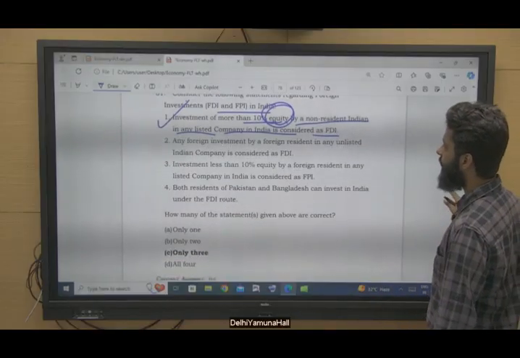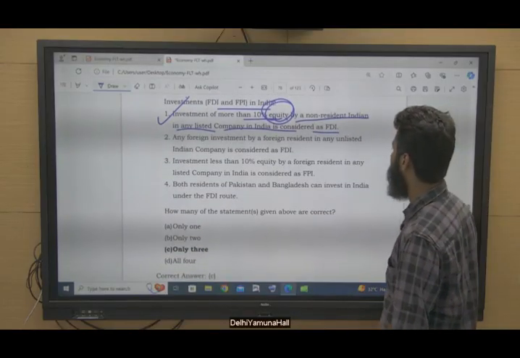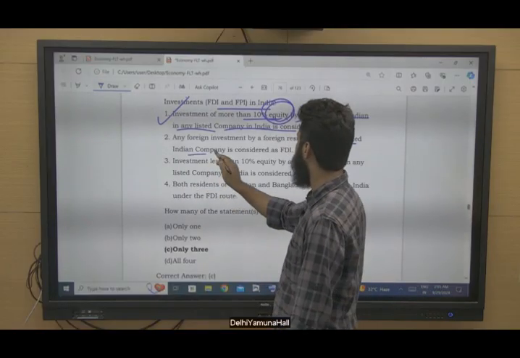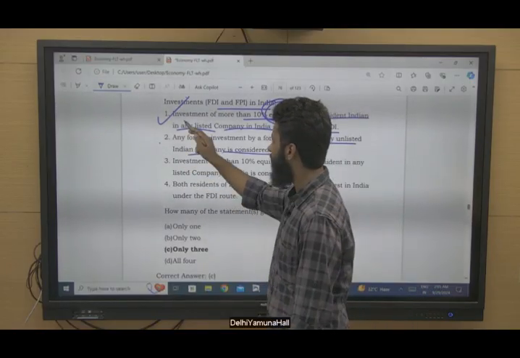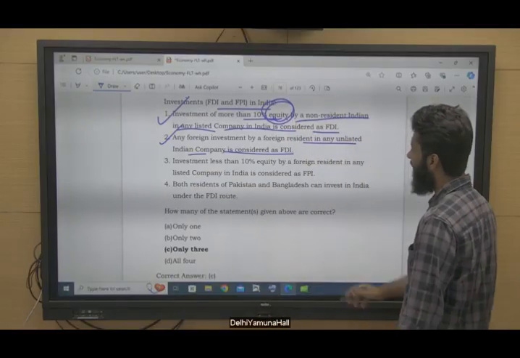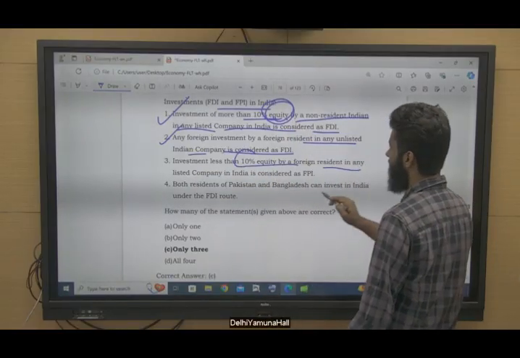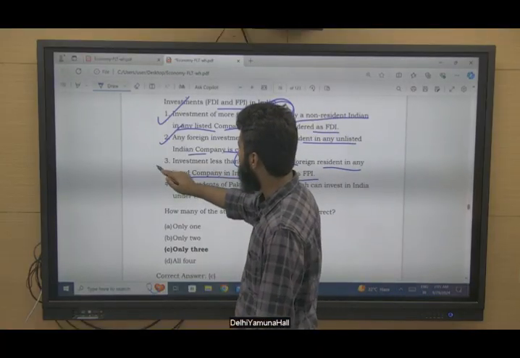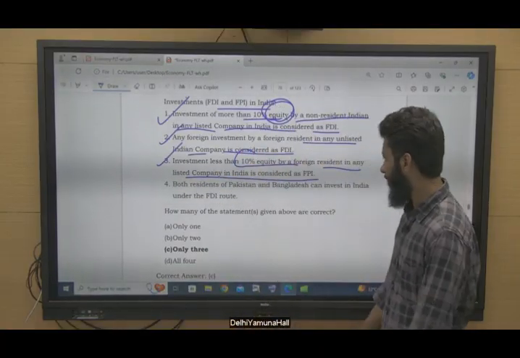Any foreign investment by a foreign resident in any listed Indian company is considered as FDI. This is also correct. Investment of less than 10% equity by a foreign resident in any listed company in India is considered as FPI. Basically, statements 1 and 3 both are correct.